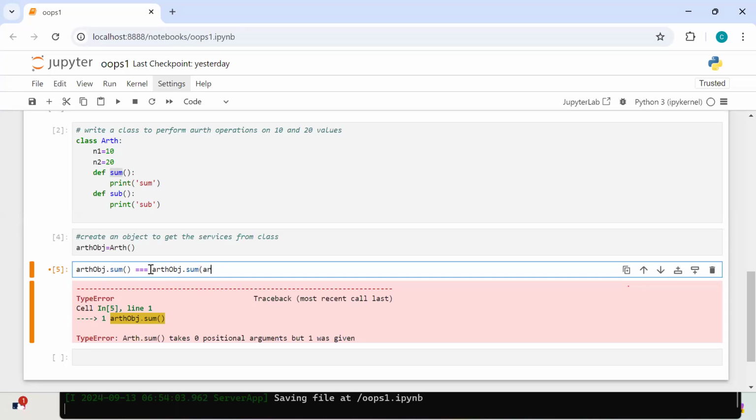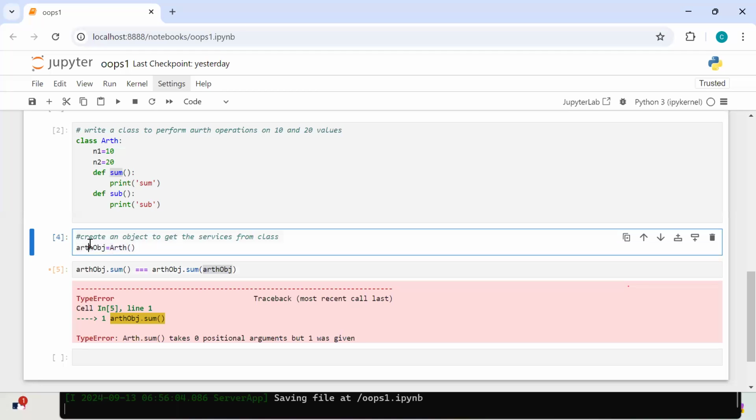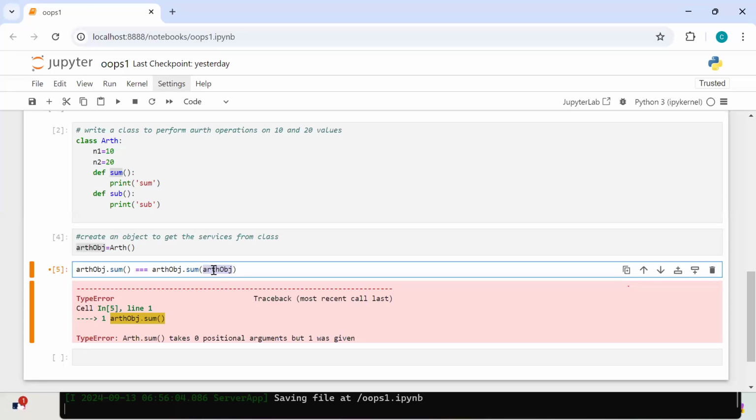What is that argument? Tell me, what is that argument? Python passes one argument. What is that argument? My class object, right? Whatever object you created, that object only is passed as an argument or not.